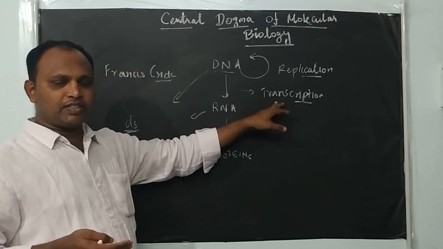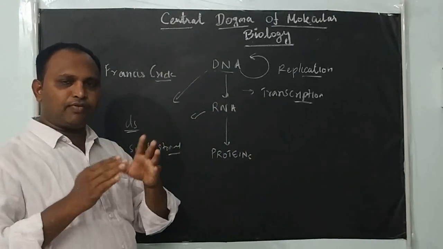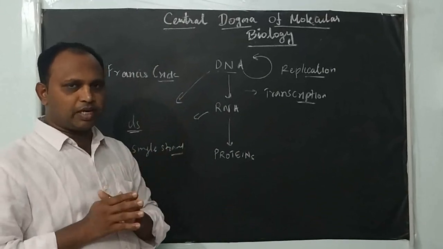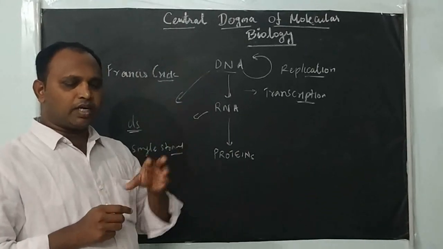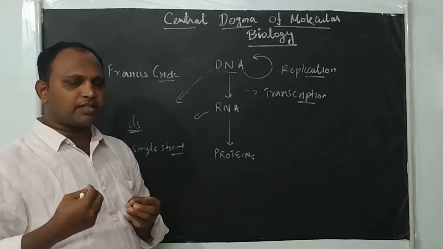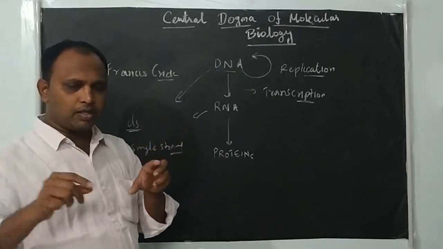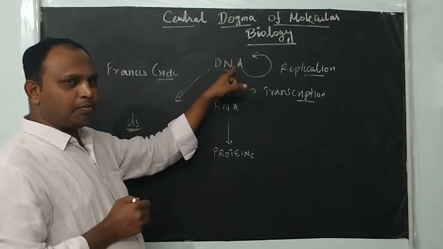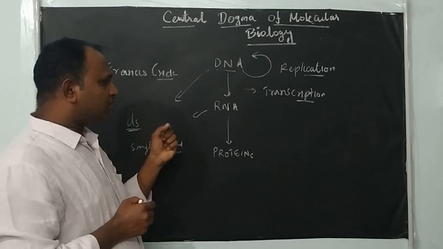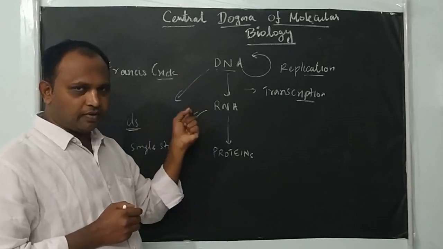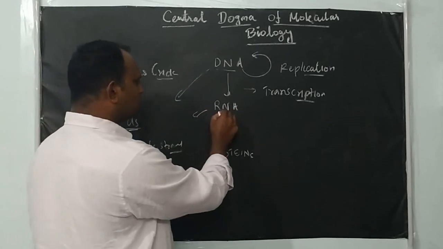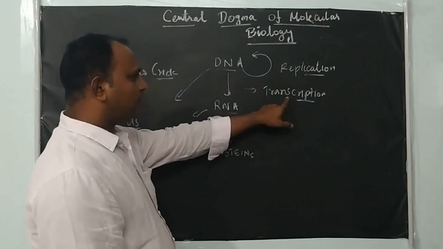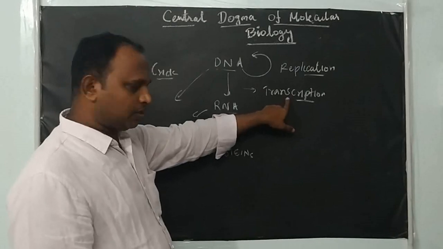Generally, we can say transcription is like editing and proofreading. If there is one chapter and we are preparing a summary of the chapter, we remove unwanted things, take only the important points, and prepare the summary. Like this, whatever unnecessary things are there will be removed. Only the core information is converted into a single strand of RNA. That's why the process of synthesis of RNA from a DNA molecule is called transcription. You're clear with this?